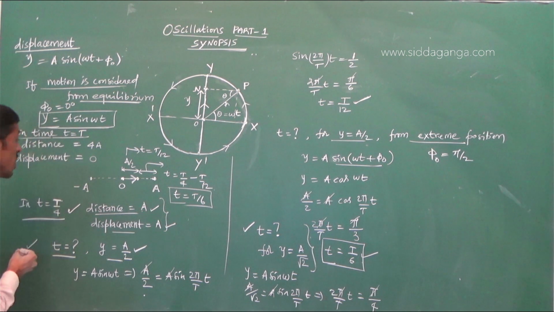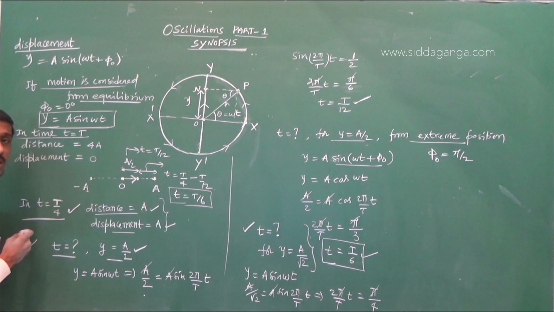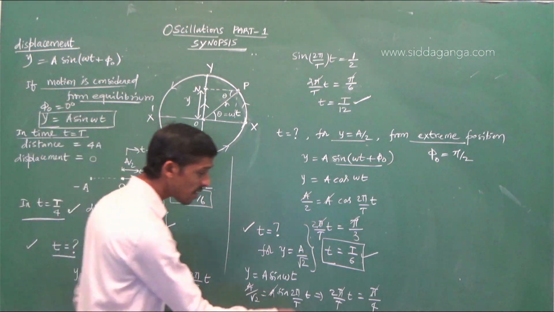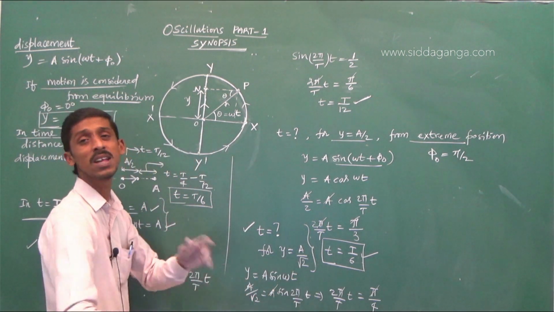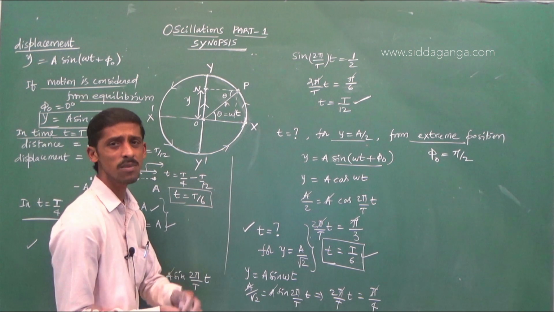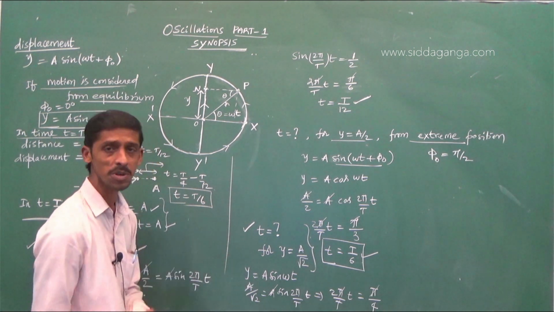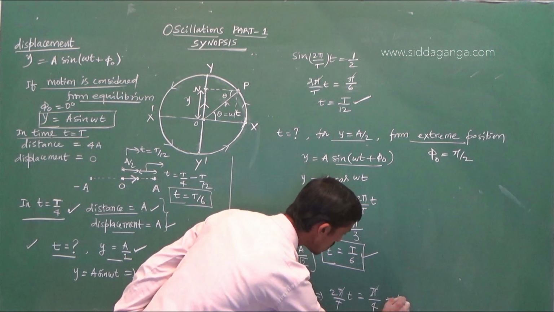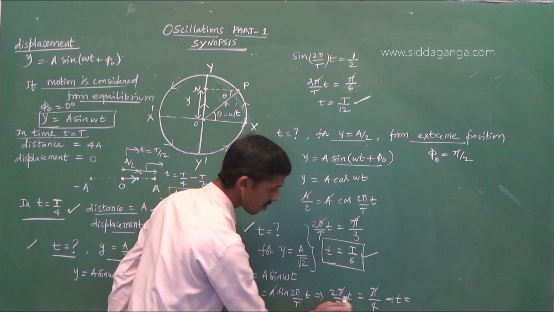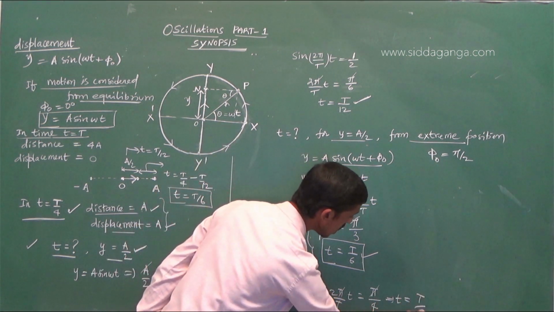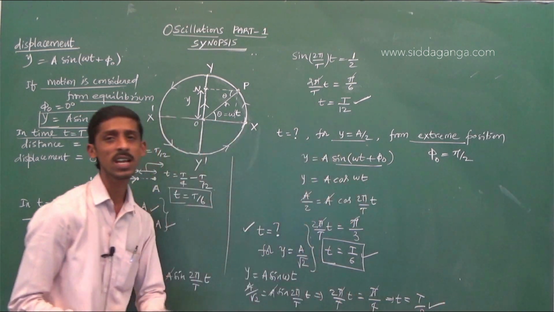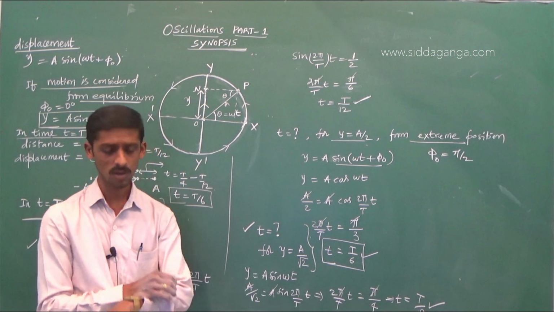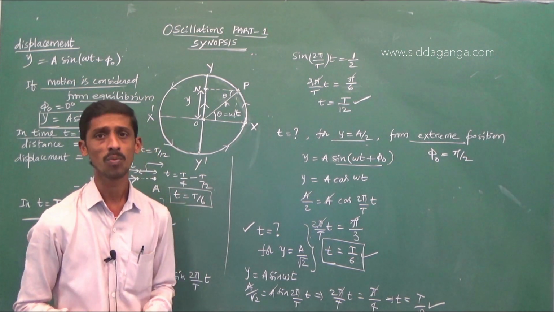If you said T by 8, it would be wrong. In a time equal to T by 8, a reverse question may come: where will the particle be after a time, and so on. Phase can also be given. So in a time equal to T by 8, the particle will cover a distance equal to a by root 2.